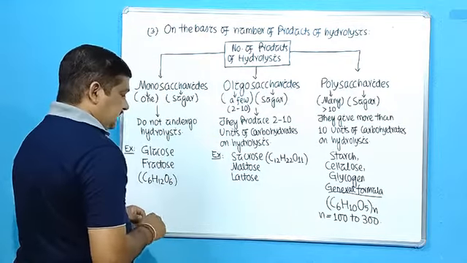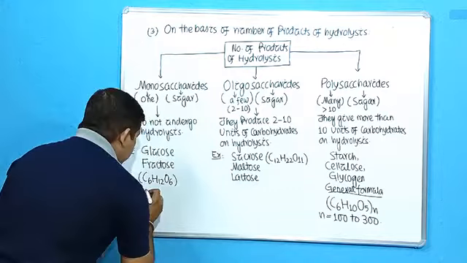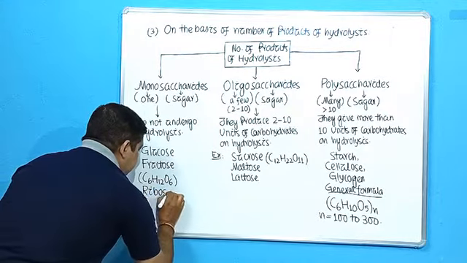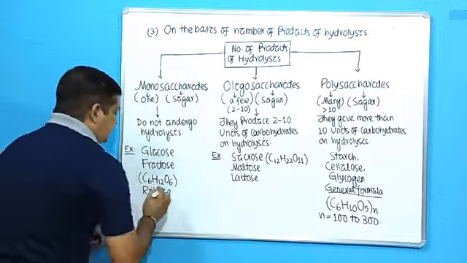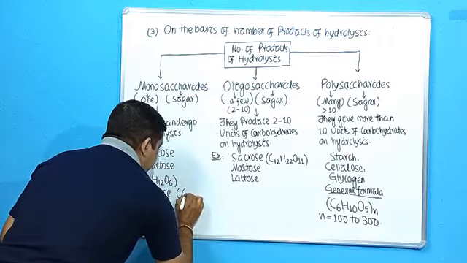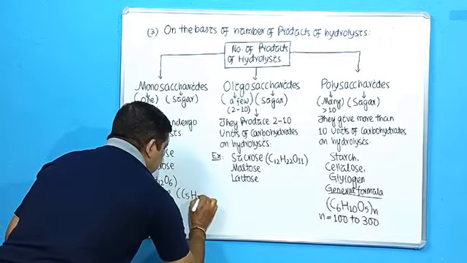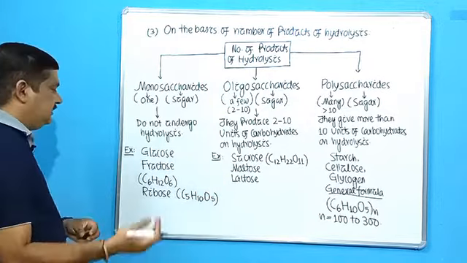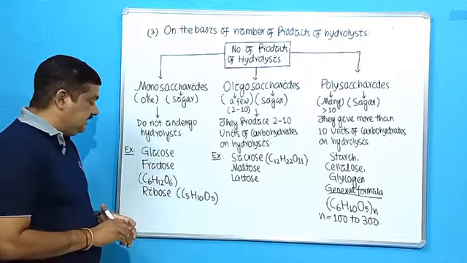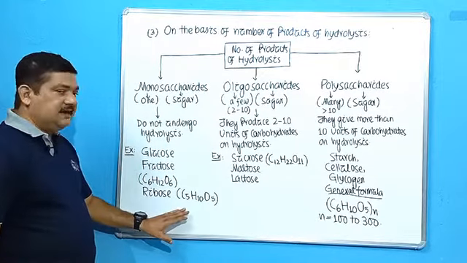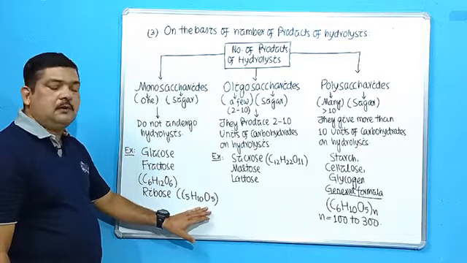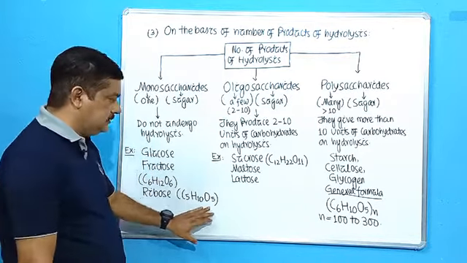Okay. So another example you can take here: ribose, a monosaccharide. Another example which will be required quickly will be ribose. Ribose is C5H10O5. Then in the last class I gave you another example: deoxyribose. That means ribose minus one oxygen, that is C5H10O4. So this is how you have to remember the formula.